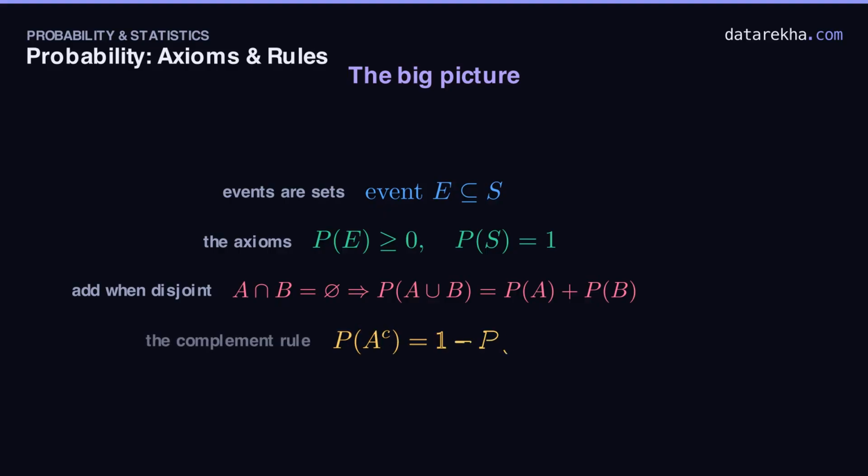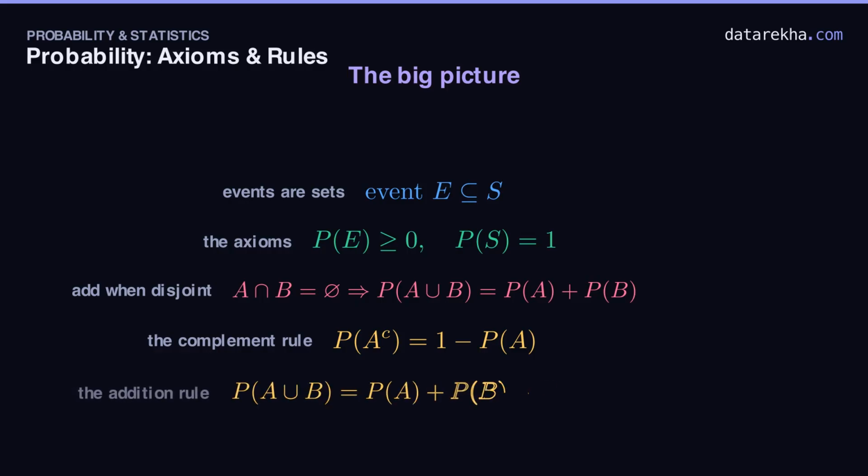From the axioms flows the complement rule. P of not A is 1 minus P of A, often the fastest route to an answer. And the addition rule handles any overlap. Add the two, then subtract the intersection once. Hold these 5 lines. Always ask whether events overlap, and probability will never trip you up.